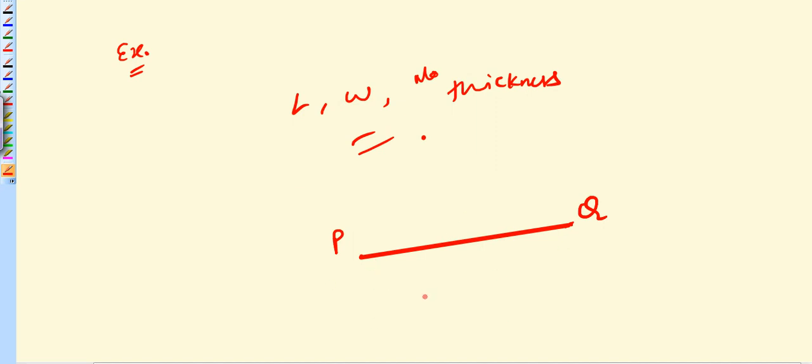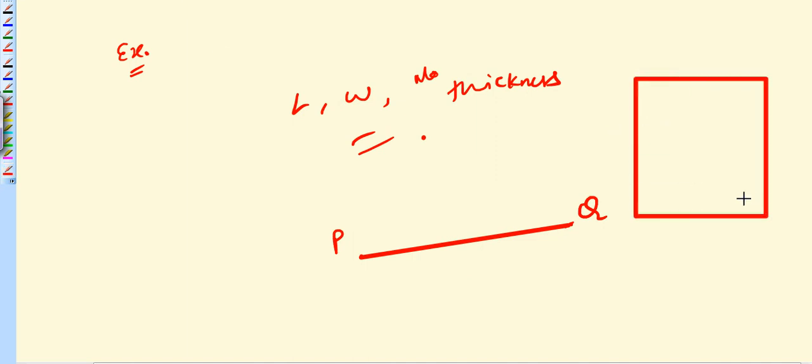A plane is a surface that extends indefinitely in all directions. You can extend a plane in all directions. Suppose you are having this example, this is your plane, consider it as a plane, and you can extend this in all directions.